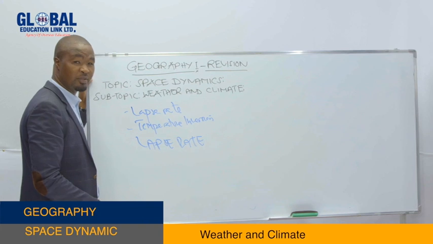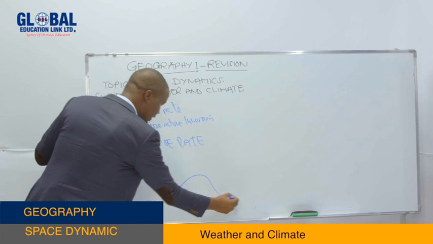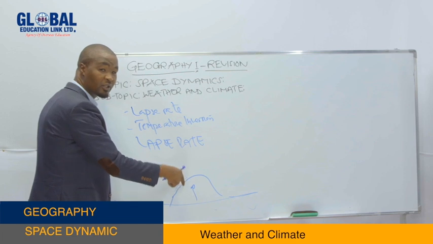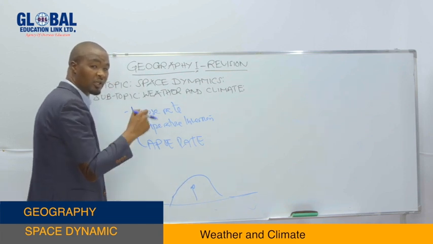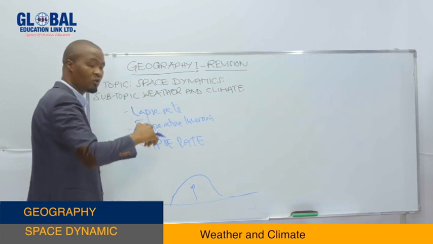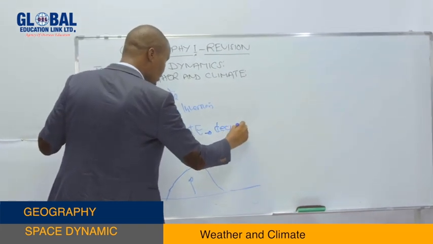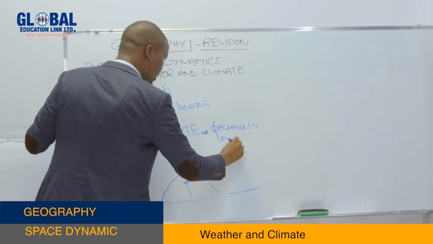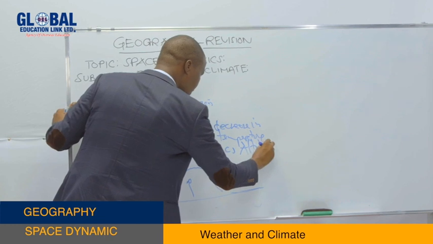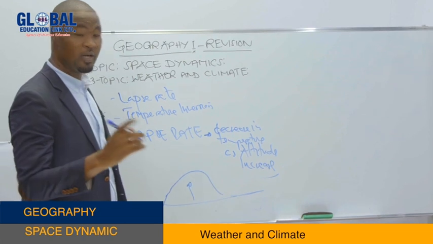Lapse rate refers to the decrease in temperature the higher you go. If this is land, the higher you go, instead of temperature increasing, the temperature tends to decrease. So the rate at which there is a decrease in temperature the higher you go, we call it lapse rate. So lapse rate is a decrease in temperature as altitude increases. That is lapse rate. We have two types of lapse rate.